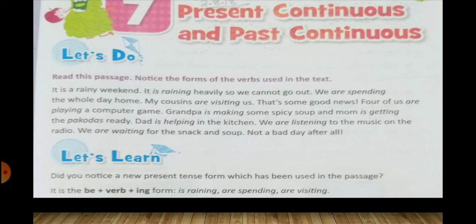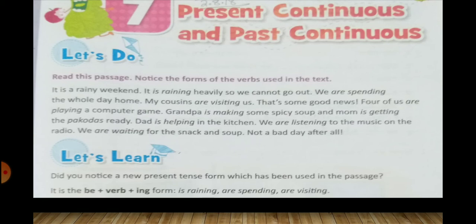So we have already read that there are different forms of the verbs: to be form, to do form and to have form. So here you can see the to be form, that is, am and are. So these are the be forms. So we can find the be form plus the verb plus ing. So is raining, are spending, are visiting.